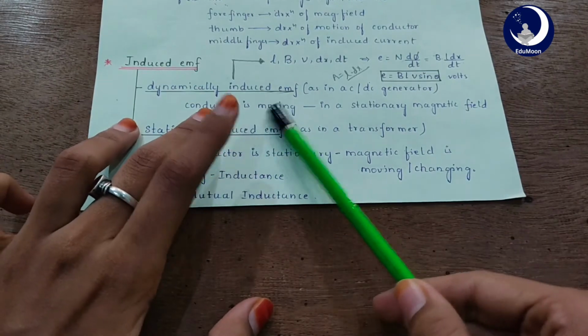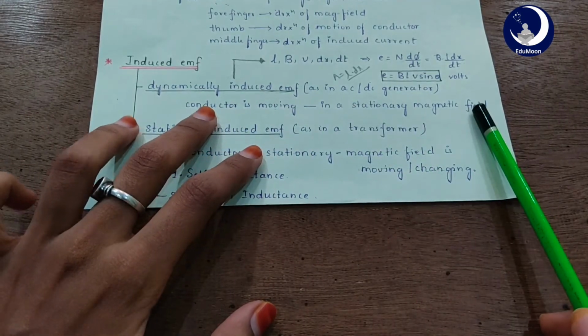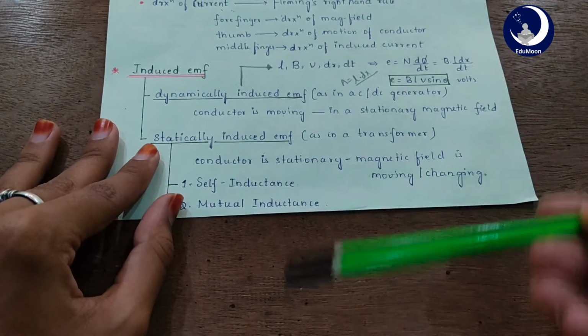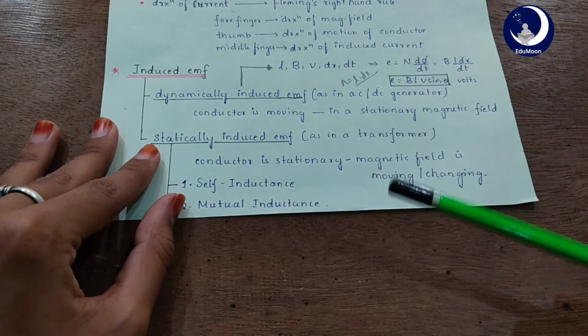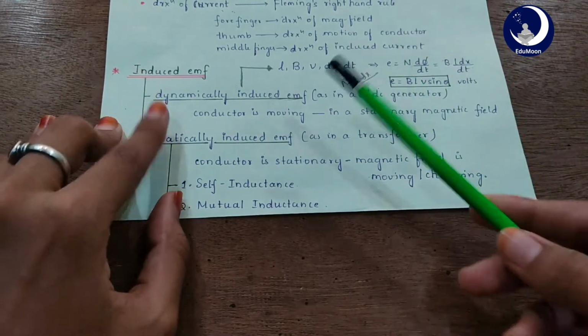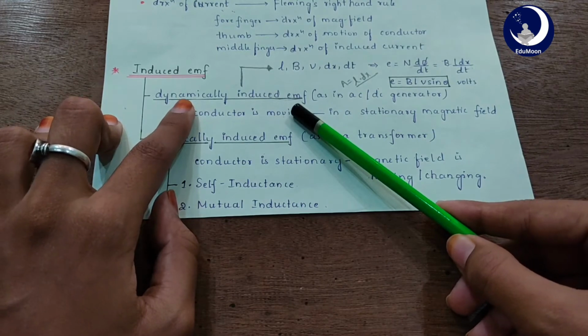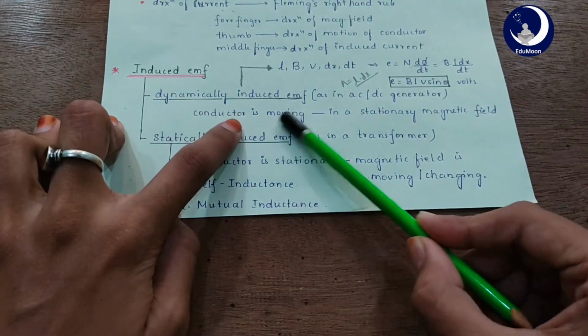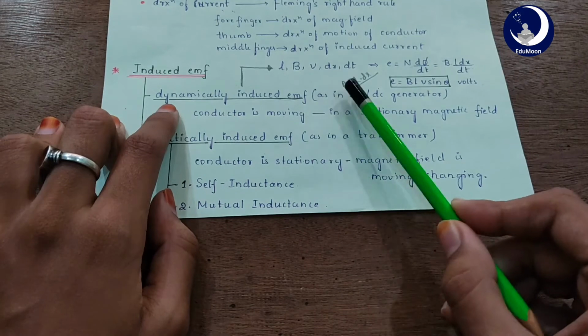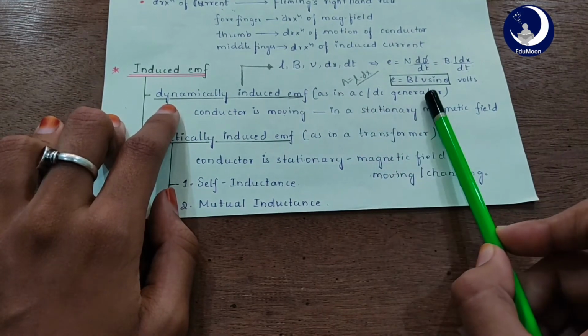When the conductor is moving in a stationary magnetic field such that a magnetic flux change occurs, then obviously an EMF is induced, and that is what we call dynamically induced EMF. It is dynamic because the conductor is moving. This we find in AC or DC generators, okay?